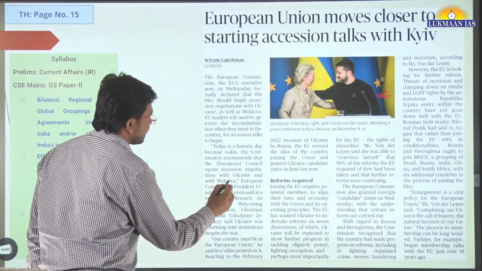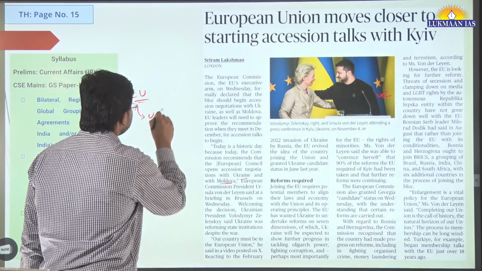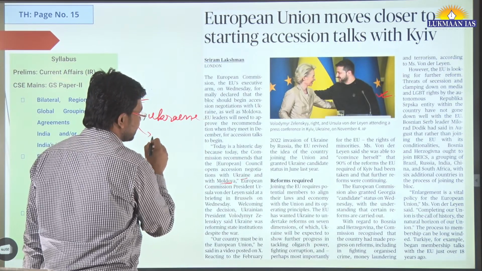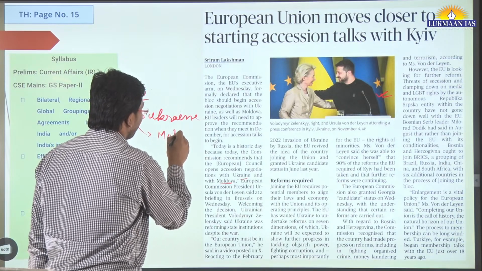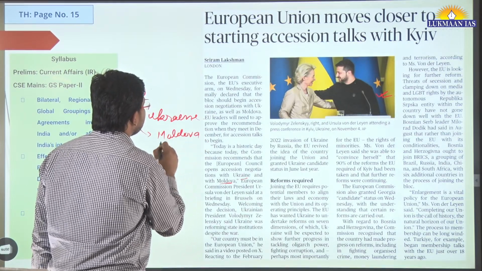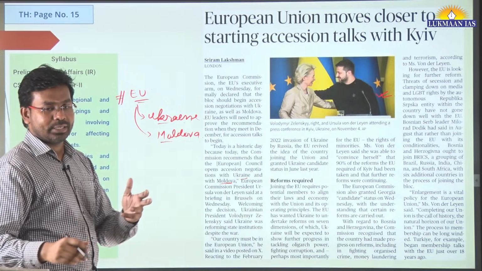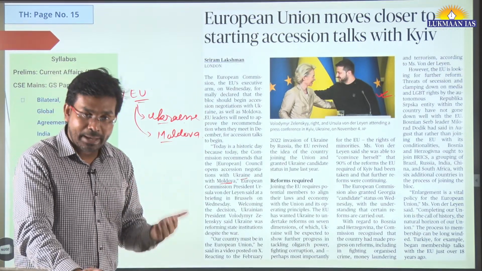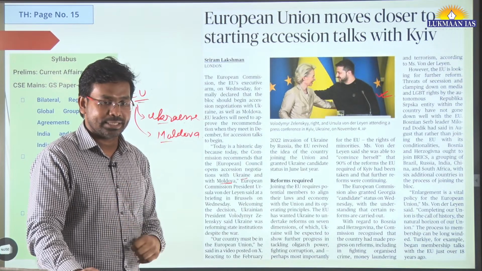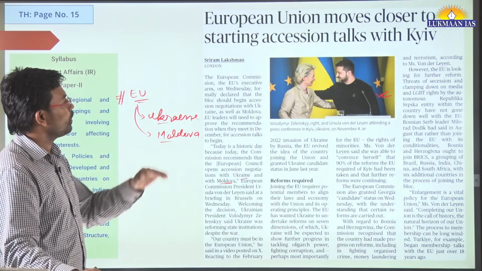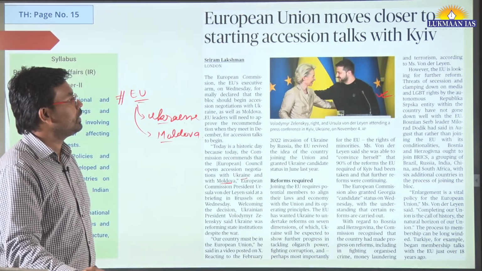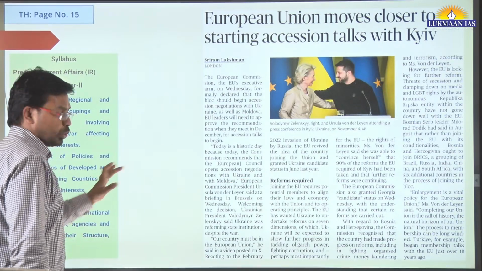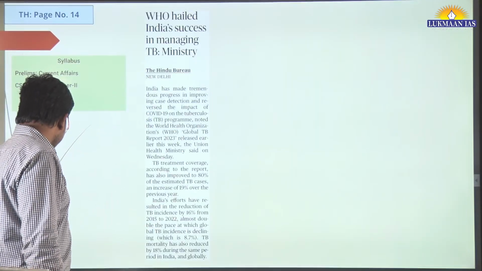So there are two countries that they have discussed. One country is Ukraine and the other country is Moldova. Okay, Moldova. Much is not given in this article, but we need to understand, earlier Ukraine was trying to become a member of the North Atlantic Treaty Organization, NATO, but it has also applied to become a member of the European Union. So maybe it becomes a member of the European Union soon, within a 5 year time period.